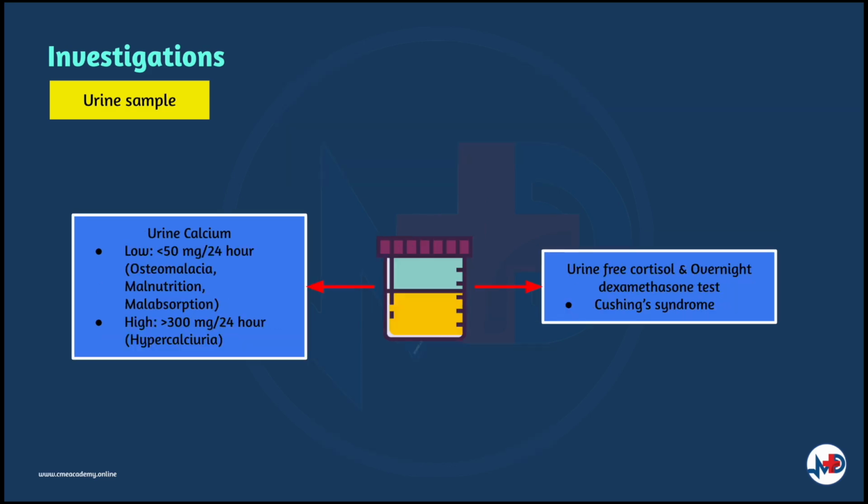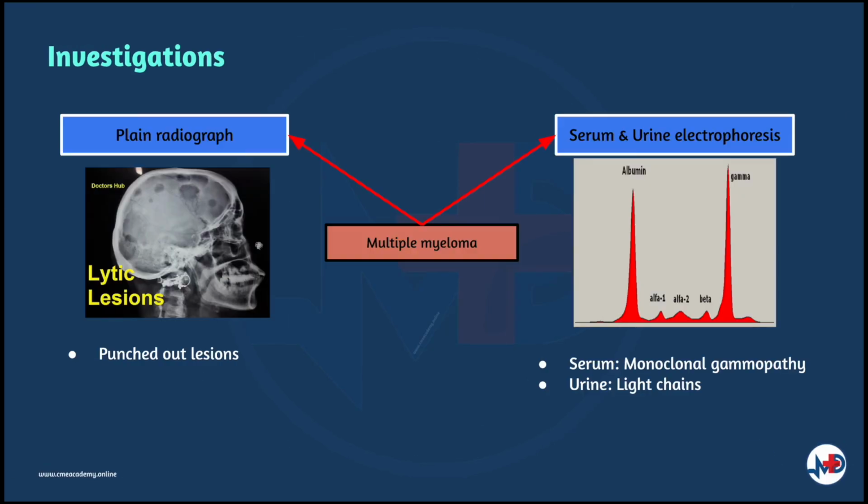Urine calcium is low in osteomalacia, malnutrition or malabsorption, and high in hypercalciuria and must be investigated further. Urinary free cortisol and overnight dexamethasone test is done for Cushing's syndrome. The test for multiple myeloma specifically would be the punched out lesions seen in the radiograph and the light chains seen on serum and urine electrophoresis.